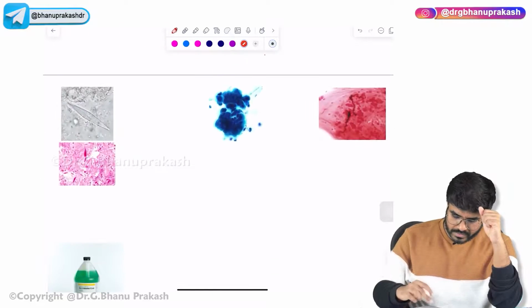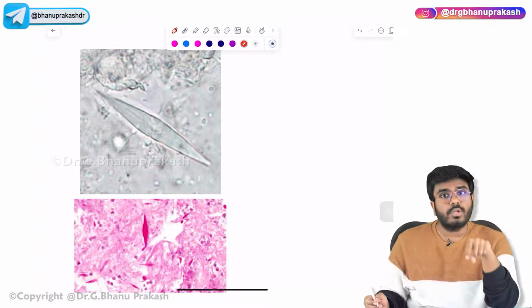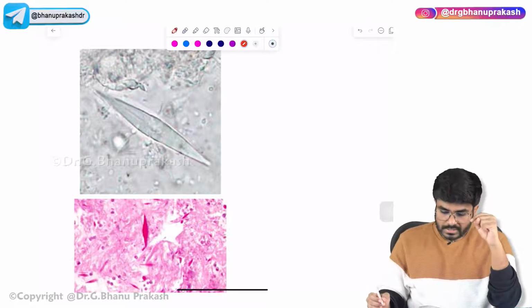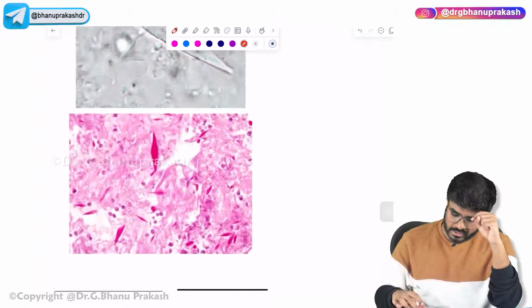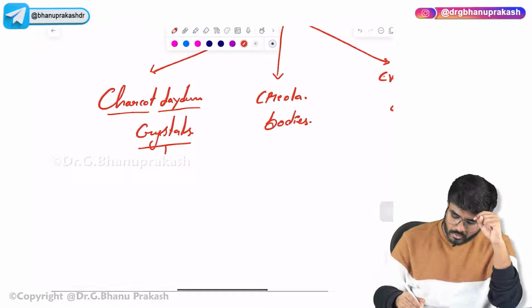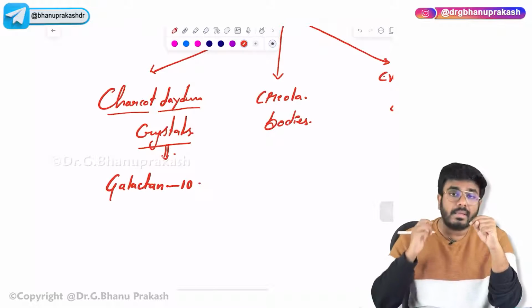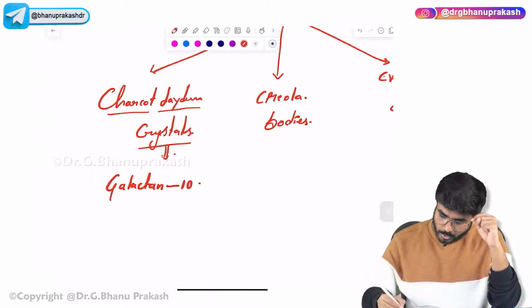Let me show you here. Look guys, these are the Charcot-Leyden crystals, which are seen in the sputum under microscopy. Sir, what exactly are these Charcot-Leyden crystals? These Charcot-Leyden crystals are made up of a substance called galectin-10. So what are these Crayola bodies?